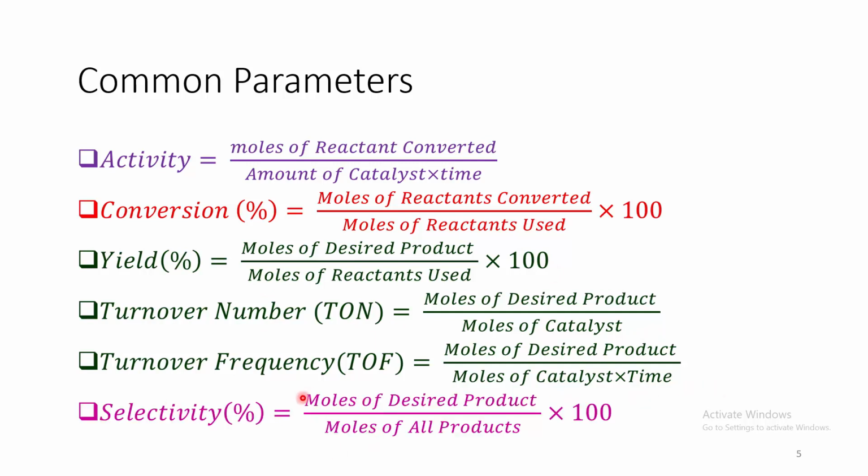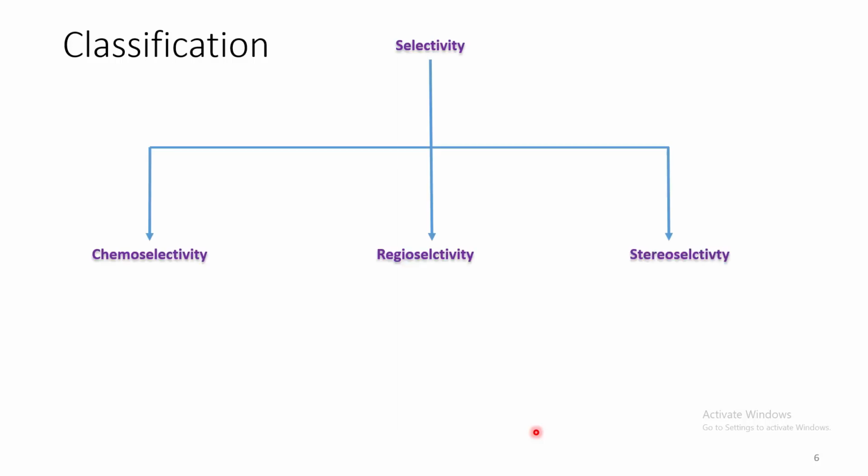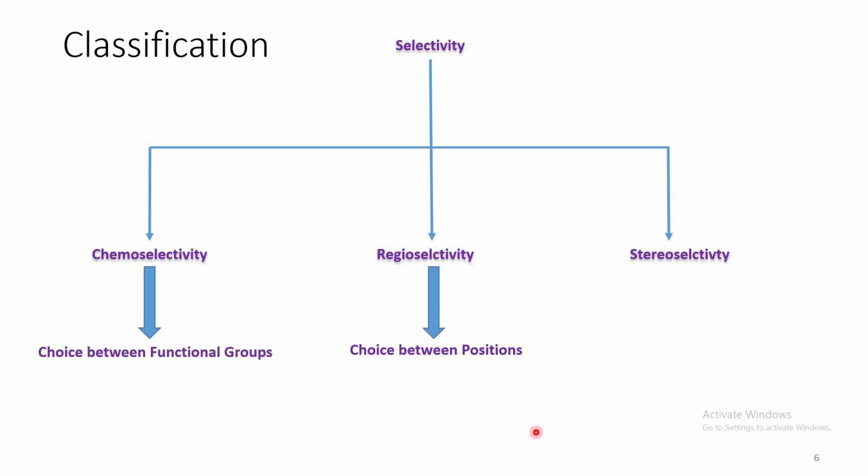Selectivity. This can be described by this particular equation: number of moles of the desired product divided by total number of moles of the overall product. Now let us classify the selectivity. Selectivity can be classified in these three categories: chemoselectivity, regioselectivity and stereoselectivity. Chemoselectivity means it's a choice between defined functional groups, while regioselectivity deals with choice between defined positions, whereas stereoselectivity deals with the choice between defined orientation.